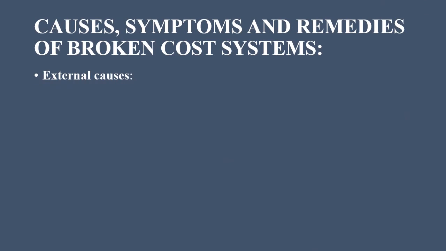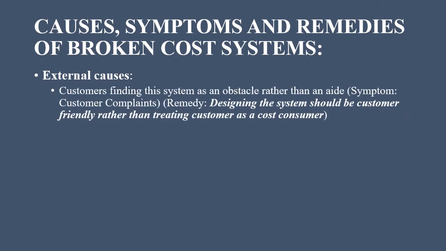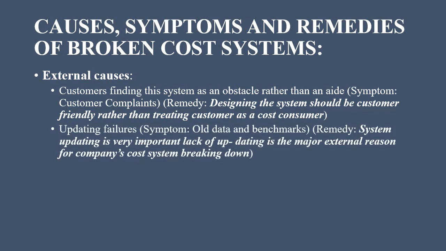The external causes are customers finding this system as an obstacle rather than an aid. The symptom is customer complaints, and the remedy for this is designing the system should be customer friendly rather than treating the customer as a cost consumer. Updating failures, and the symptom is old data and benchmark. The remedy for this is system updating is very important. Lack of updating is the major external reason for a company's cost system breaking down.